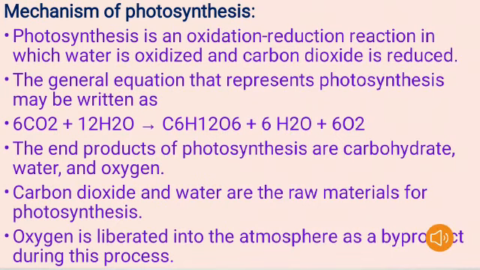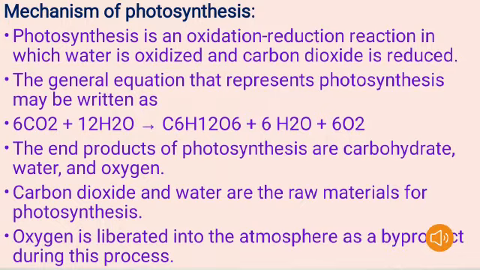Mechanism of photosynthesis. Let's see what the mechanism of photosynthesis is. Photosynthesis is an oxidation reduction reaction in which water is oxidized and carbon dioxide is reduced. The general equation that represents photosynthesis may be written as 6CO2 plus 12H2O gives rise to C6H12O6 plus 6H2O plus 6O2.